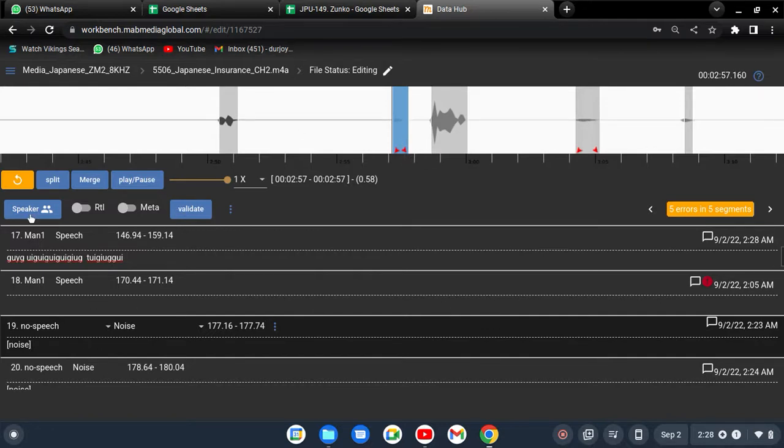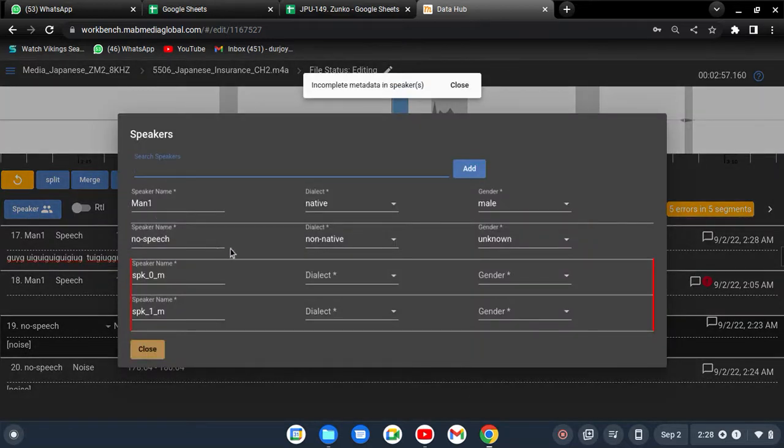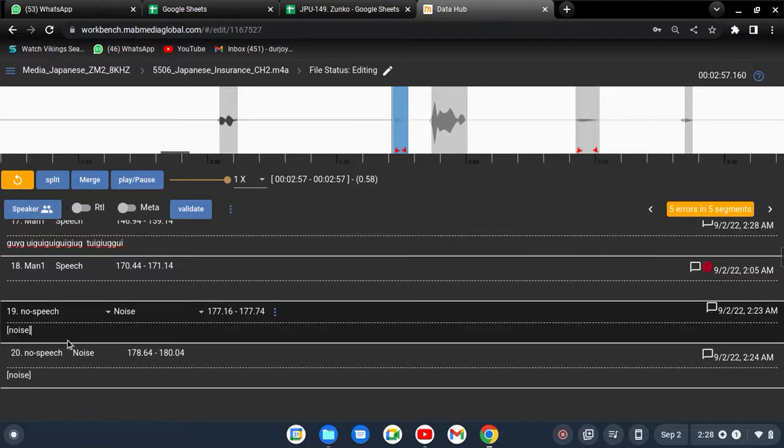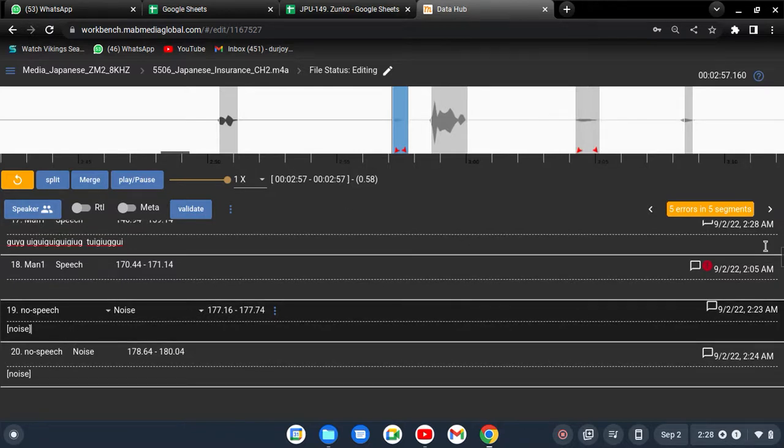Noise speech: you have to use that noise speech for those segments where there is no kind of speech, no filler word, no broken word or proper word, there is nothing in here. For that you just mark those segments as noise. That's it, nothing else. I hope you understand about that tag, and also about where you have to use that noise speech speaker.